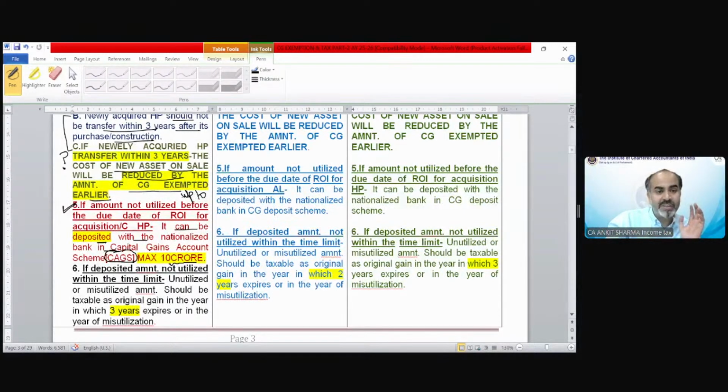Point number 6 explains it. It says, if the deposit amount is not utilized within time, the unutilized amount or misutilized amount should be taxable as capital gain in the year in which 3 years expire or in the year of misutilization. So directly that amount is going to be taxable in the year of misutilization or in the year 3 years expire. So very interesting provision.